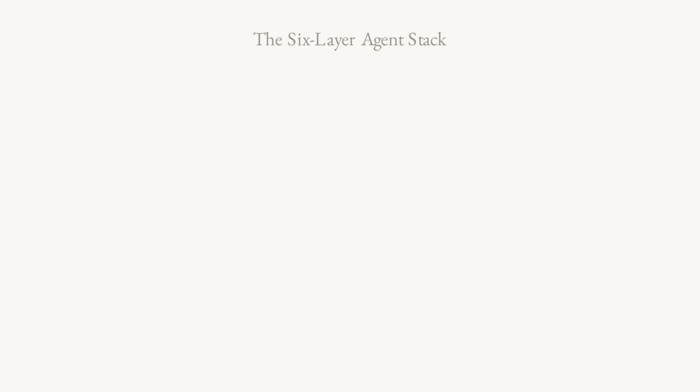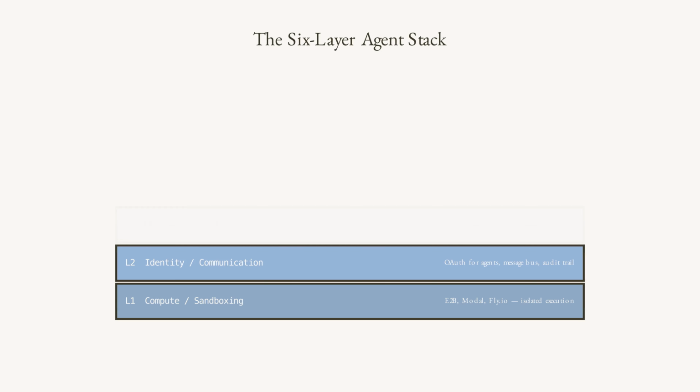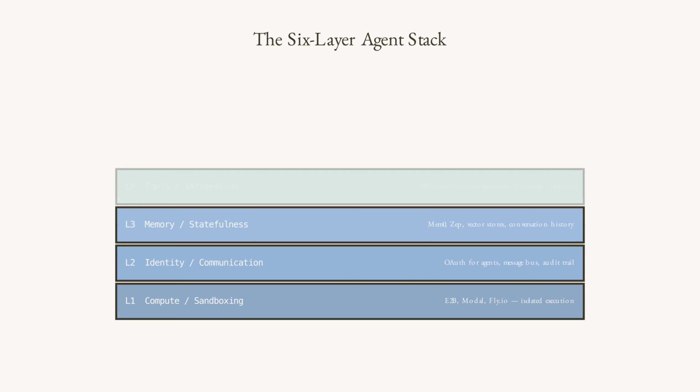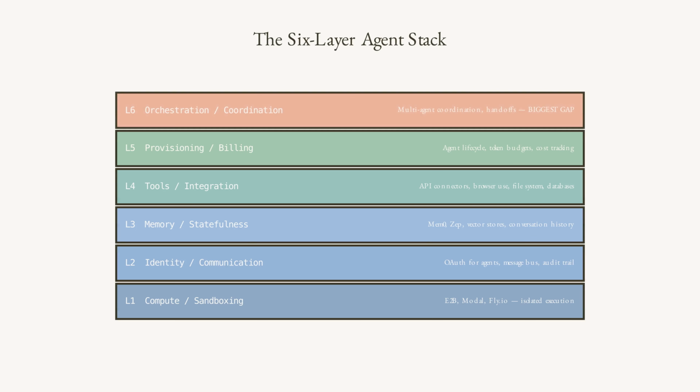Layer 1, compute and sandboxing, where agents actually execute code and take actions. Isolation is required. Agents that can write to arbitrary file systems or execute arbitrary processes are a security liability. E2B, Modal and Fly.io compete here.